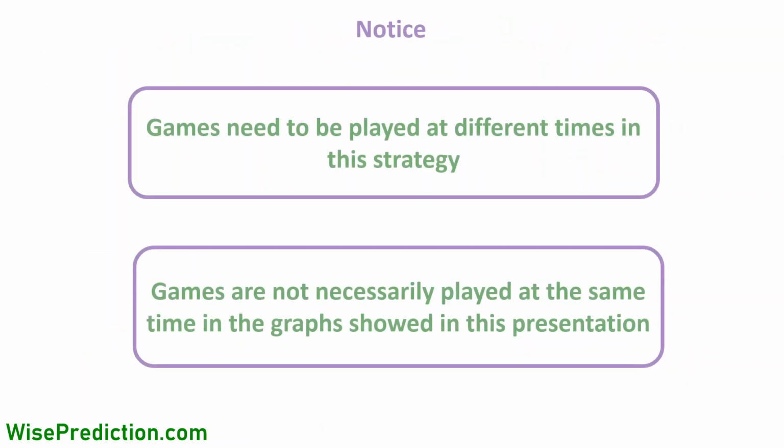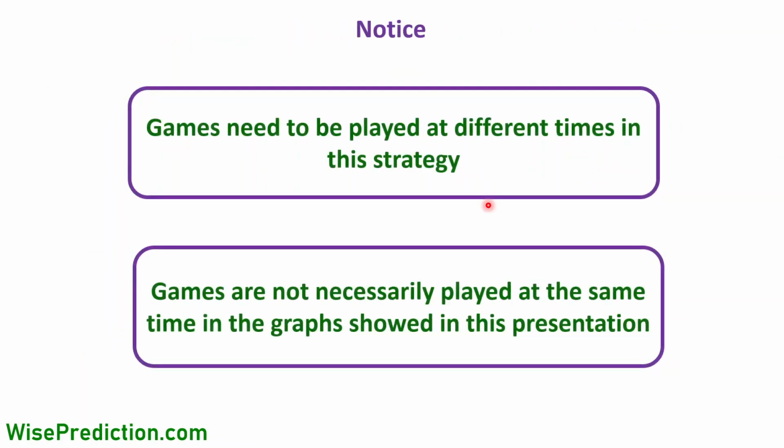So one thing to remember is that in order to implement a strategy, games need to be played at different times, so that you put your bet on a match and, based on the result of that match, you decide your betting amount for the next one.